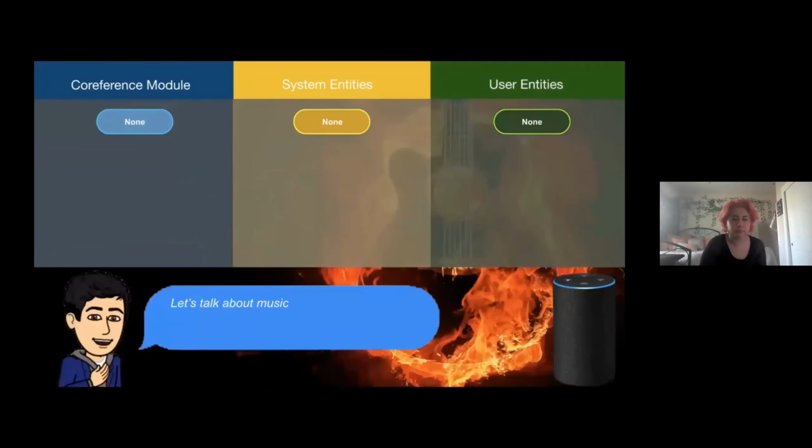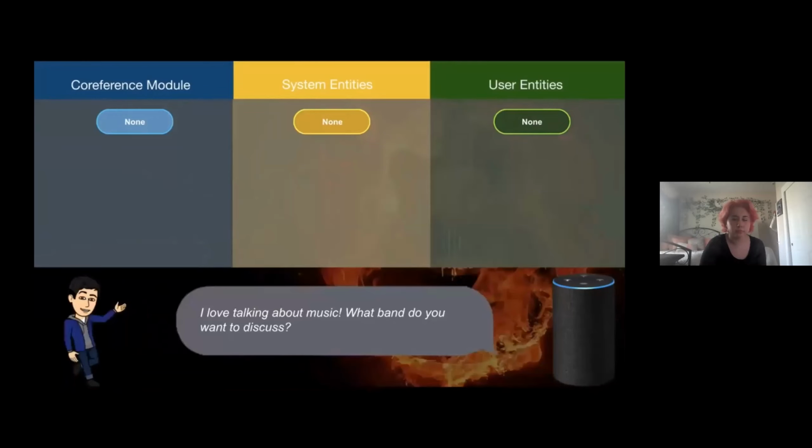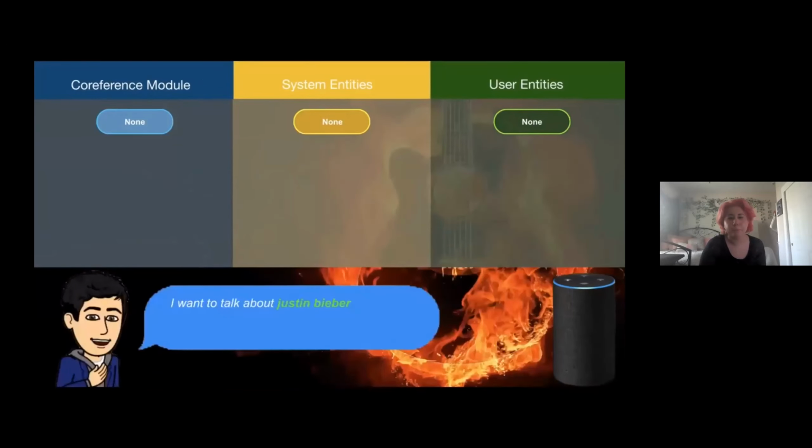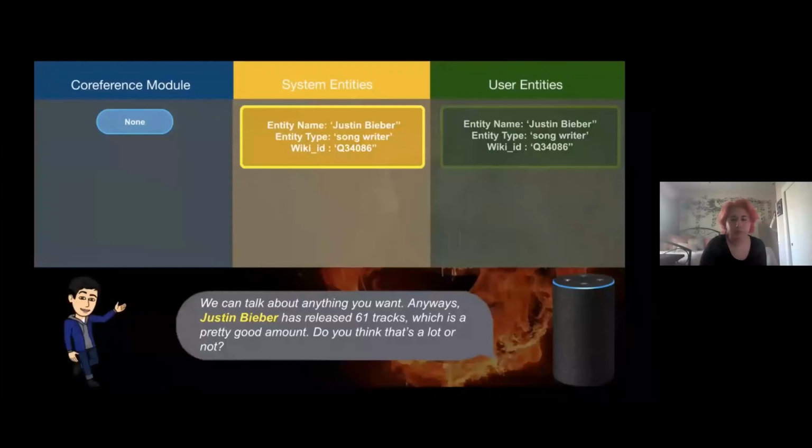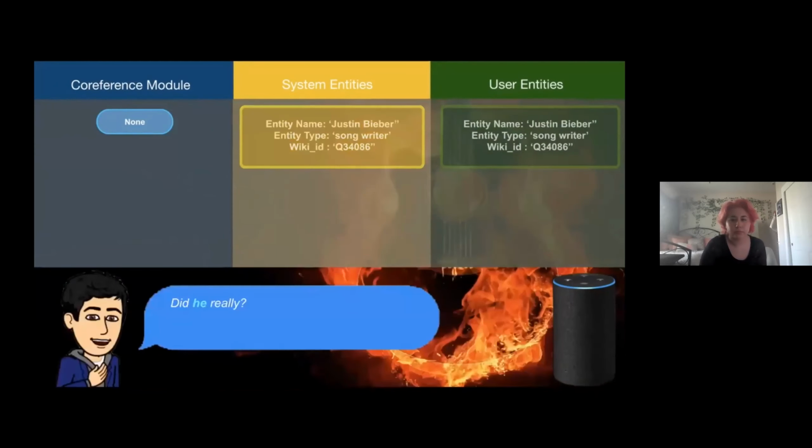Let's talk about music. I love talking about music. What band do you want to discuss? I want to talk about Justin Bieber. We can talk about anything you want. Anyways, Justin Bieber has released 61 tracks, which is a pretty good amount. Do you think that's a lot or not? Did he really?